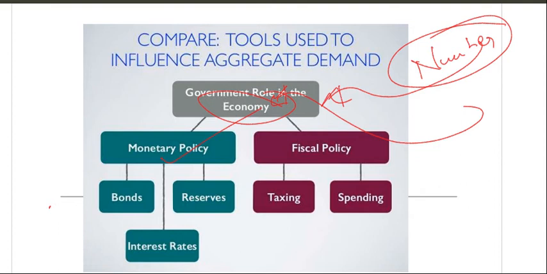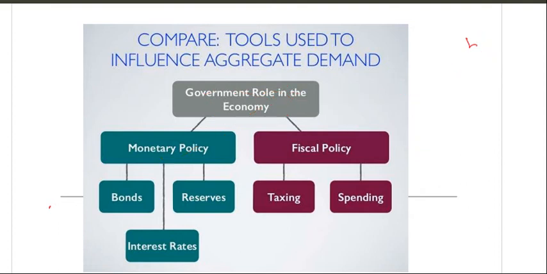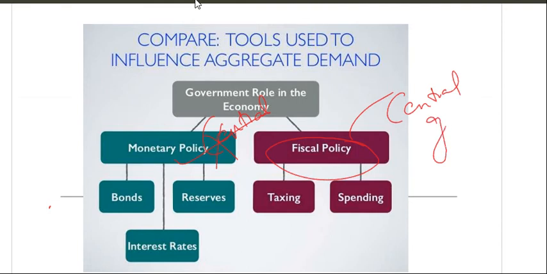There are two types of policies which happen in any country. One is monetary policy that is decided by the central bank, and fiscal policy that is by the central government. Okay, that is the thing. We will be knowing about this monetary policy.